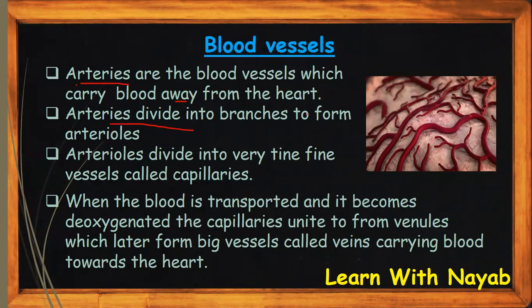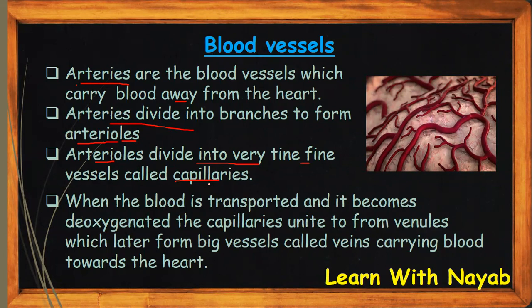Arteries divide into branches to form arterioles. Arteries are not as small as cells or tissues, so they have to divide into arterioles to perform proper transportation of blood to the cells. Now the arterioles divide further into very tiny fine vessels called capillaries, because there are deep sections in our body which can't be reached by the arterioles.